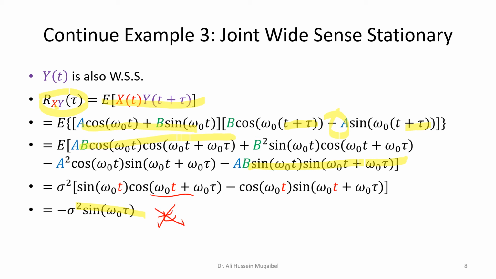If it remains, if it persists, then we can say it is not wide sense stationary. It's not jointly wide sense stationary. In our case, luckily it disappeared, and then we have jointly wide sense stationary. So the conclusion to this problem, x and y are jointly wide sense stationary.